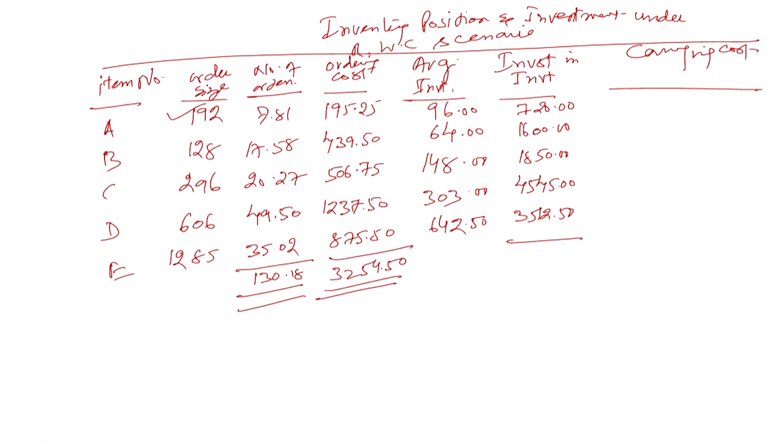This is going to be the total investment.